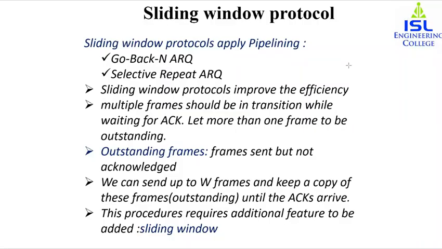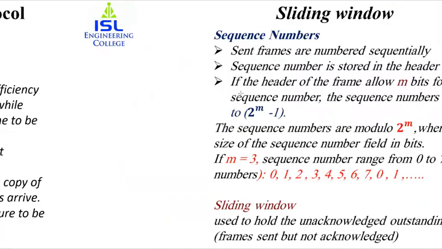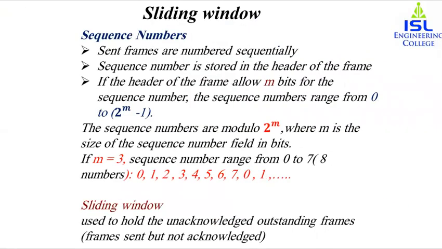In the sliding window protocol, what are the sequence numbers we are using? The sent frames are numbered sequentially, and the sequence number is stored in the header of the frame, as we have seen in the earlier protocol also. Now if the header of the frame allows m bits for the sequence number, the sequence numbers will range from 0 to 2 power m minus 1. So suppose it allows 4 bits, then we can have 0 to 2 power 4 minus 1, that is 0 to 16. Okay, sorry, 0 to 15. 2 power 4 is 16 minus 1.